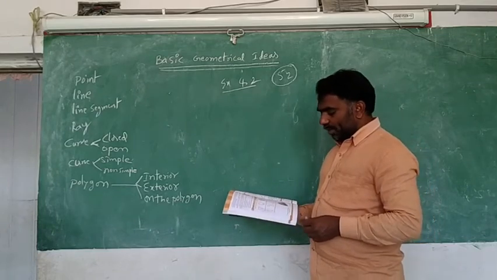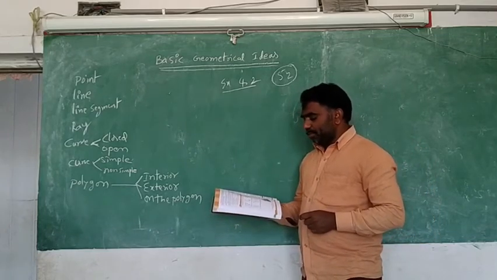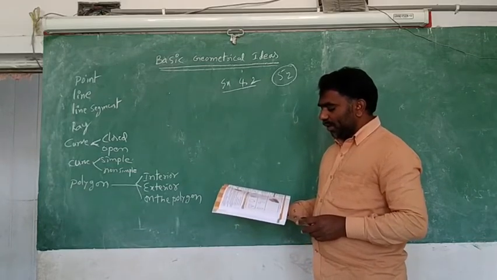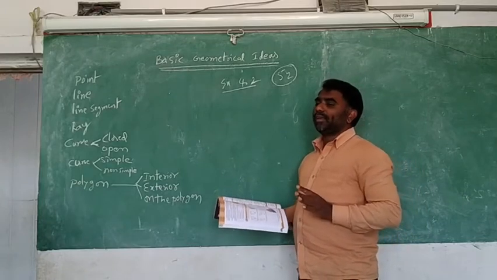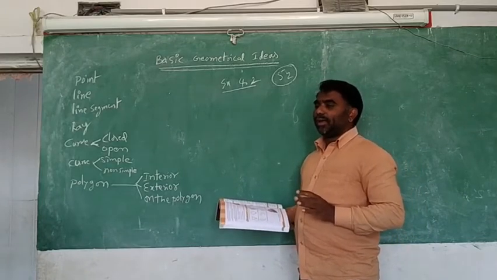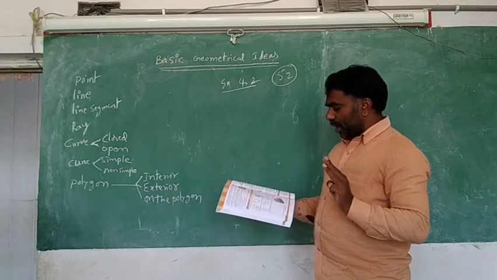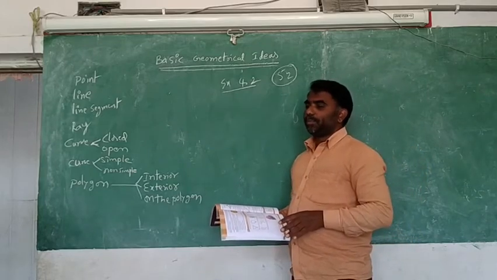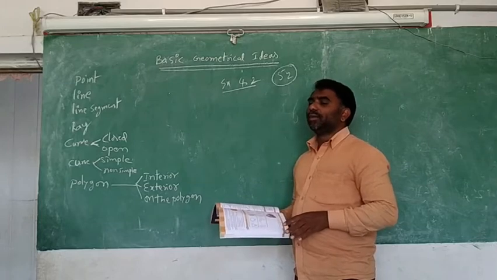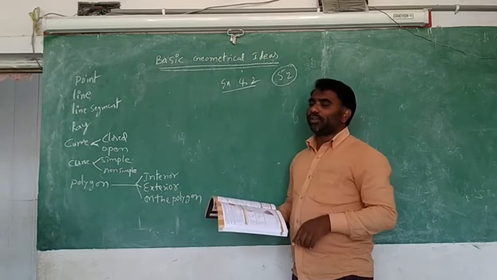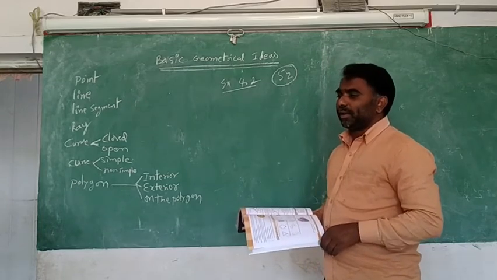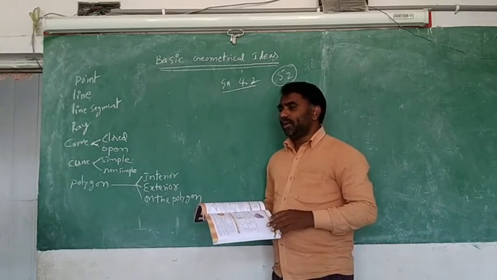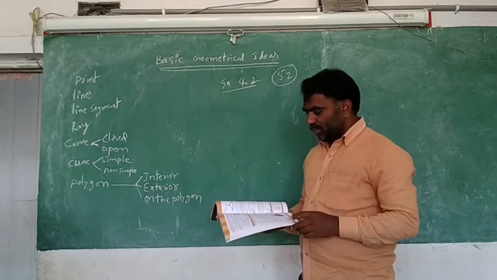And the last, fourth one, is draw three simple closed figures. One is by straight lines only. With straight lines only you have to draw three. And by straight lines and curves both. Cone shape, D like that, car also. Curves also will come in that. Lines also will come. Like these three pictures. Okay, do you understand? Yes, sir. So we have to complete exercise 4.2 in that way.